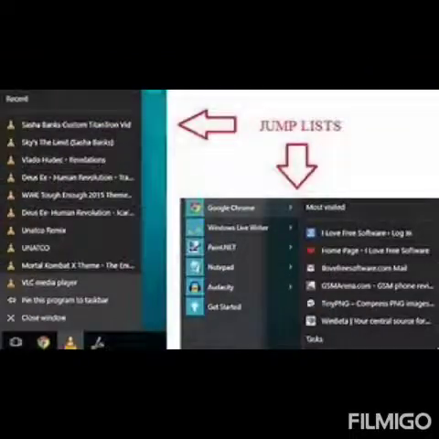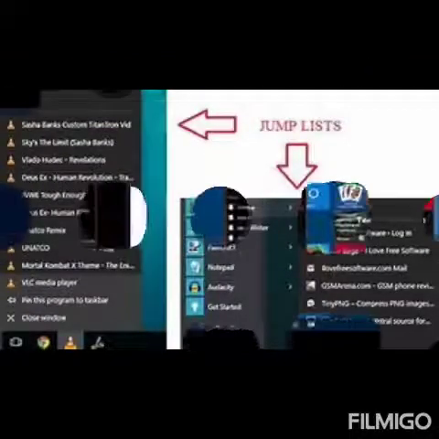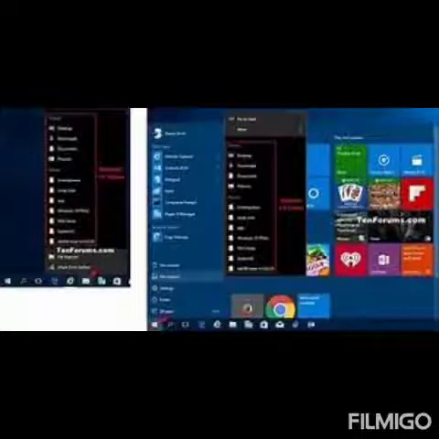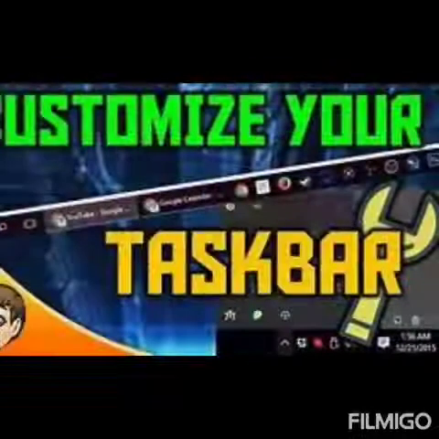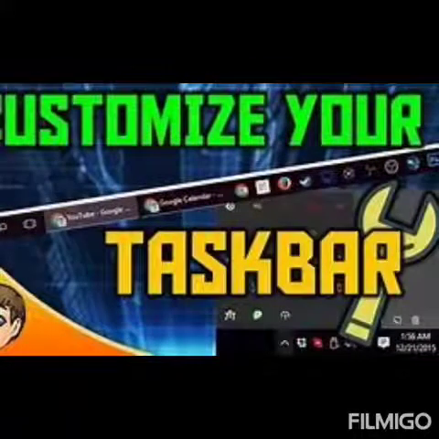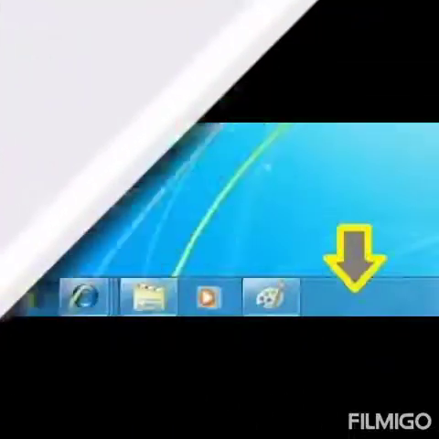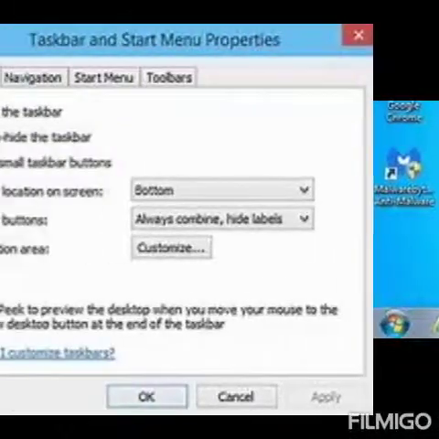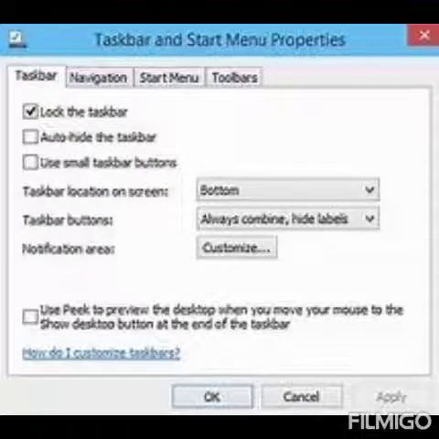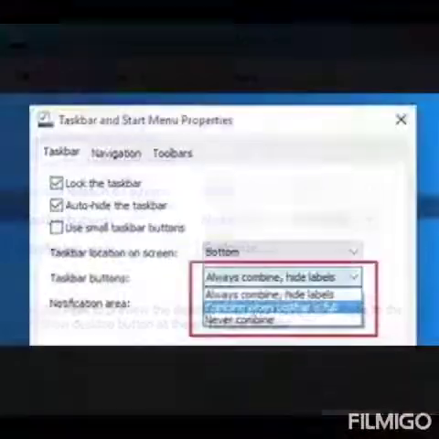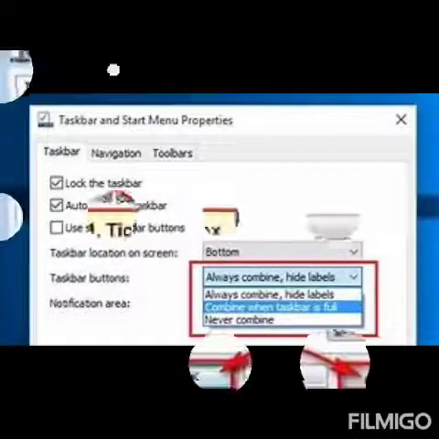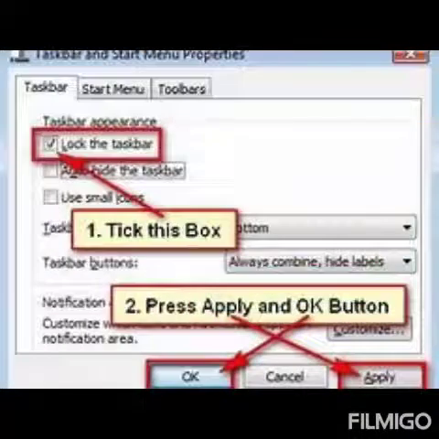Now the next topic is customizing the taskbar. Customizing means to change the taskbar properties according to our needs. The steps to do so are: right click on the empty taskbar area and select the properties option. This will open up the Taskbar and Start Menu Properties dialog box. Click on the taskbar tab, select the property as required and click OK.